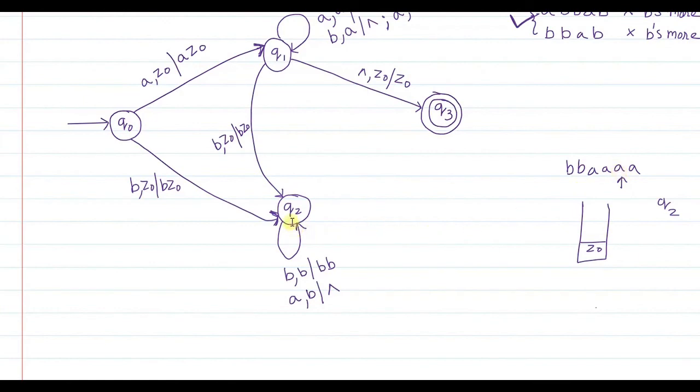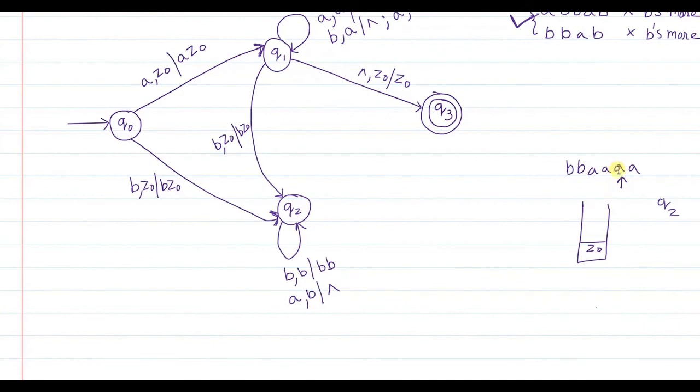So do you have a right to stay in Q2 after doing that transition? Which is the state that is holding more A's than B's? It is Q1. Q2 is a state wherein the number of B's will be more than the number of A's, or the number of B's will be equal to the number of A's. Q1 is a state where the number of A's has to be more than the number of B's, or A's can be equal to B's after cancellation, right?